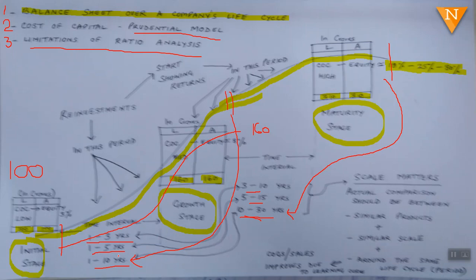If the company is a bit larger, say 800 crores, this time interval becomes 1 to 5 years or maybe even 1 to 7 years, 8 years, whatever. And then from the growth till the maturity stage, it takes another 10 years. And for a large company, as I said, the initial stage itself is 10 years.